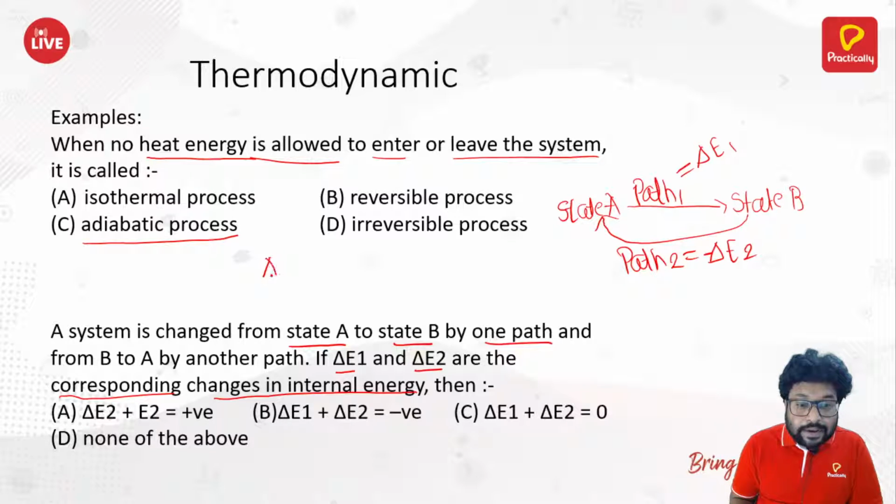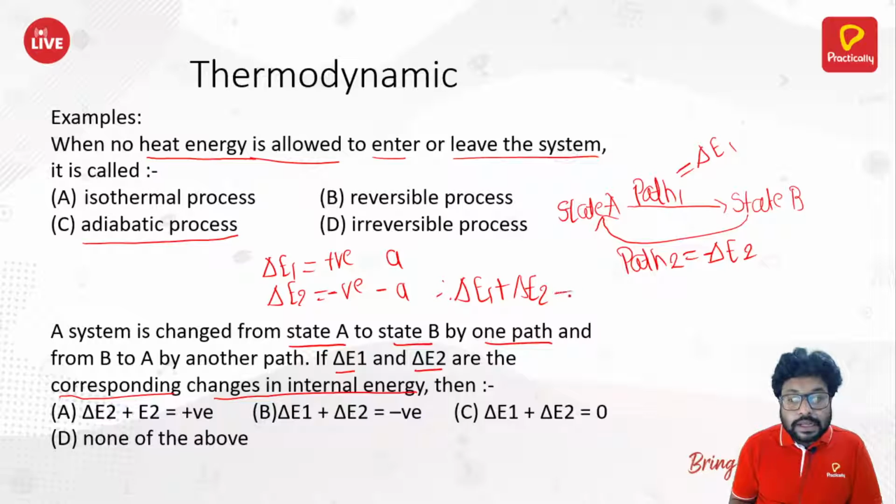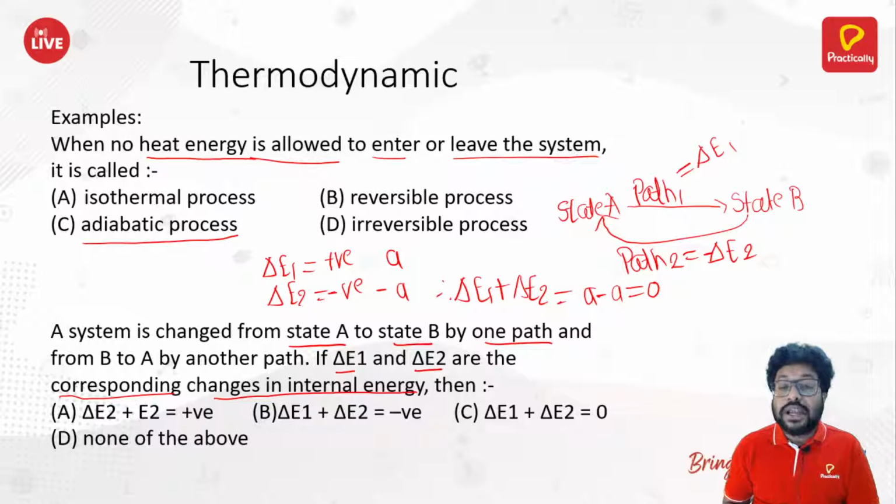So if delta E1 is positive, your delta E2 has to be negative. And both of them should have the same value. Suppose delta E1 is A, then delta E2 must be minus A. Therefore, if you add them together, delta E1 plus delta E2 is equal to A minus A. It has to be 0, because all of this is about internal energy, which is a state function.